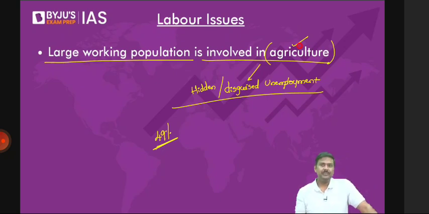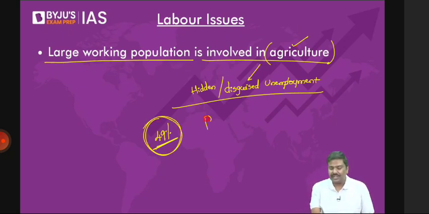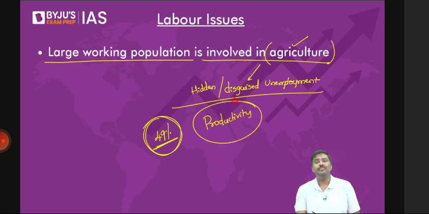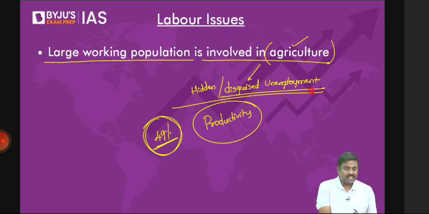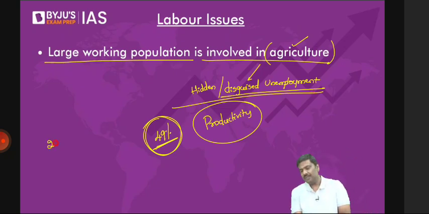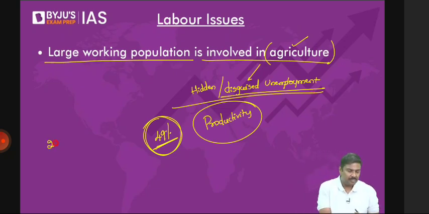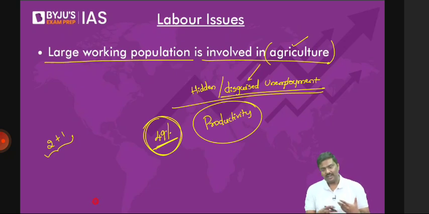Why? Even though the population working in the agriculture sector is very high, the productivity of the sector has not changed. And this is called disguised unemployment. I'll give you an example. Imagine there are two people working in a company, your company. You will hire me. Now, can I simply say the number of people working in the company will be three? Is it okay?